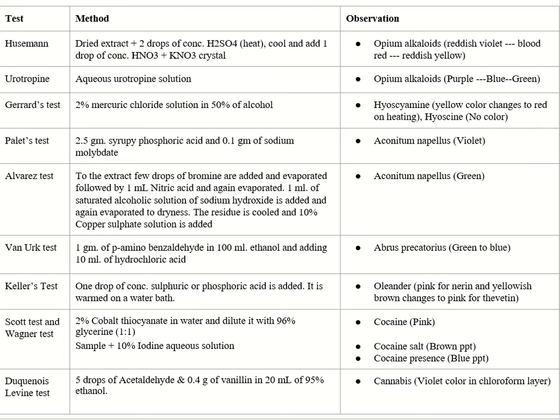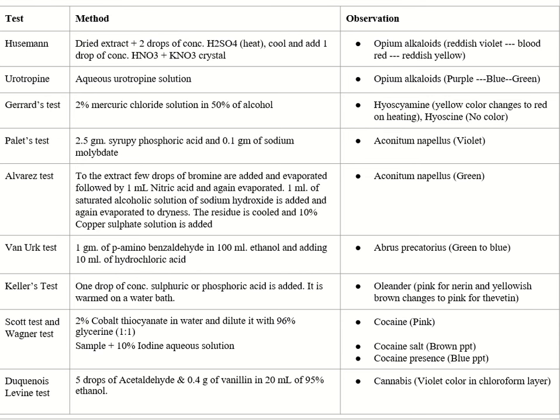Alvarez test, in which a few drops of bromine are added to the extract and it is evaporated. Then 1 ml of nitric acid is again added and evaporated, followed by 1 ml of saturated alcoholic solution of sodium hydroxide, and again the solution is evaporated to dryness. The residue is cooled and 10% copper sulfate solution is added. In this test, Aconitum napellus gives green color.